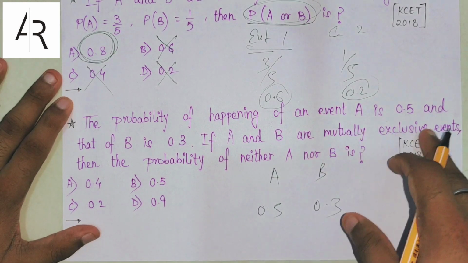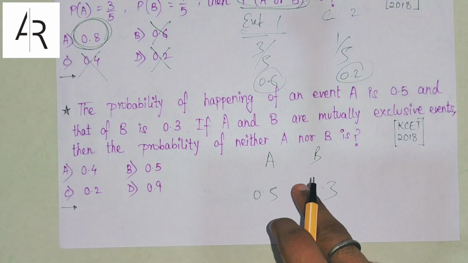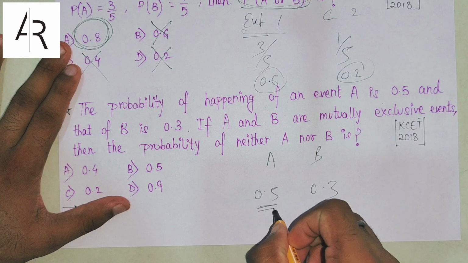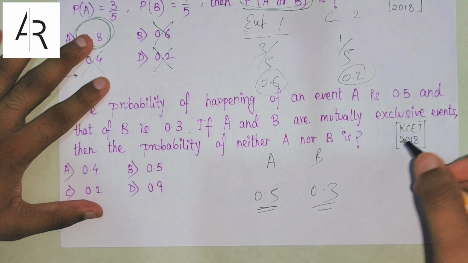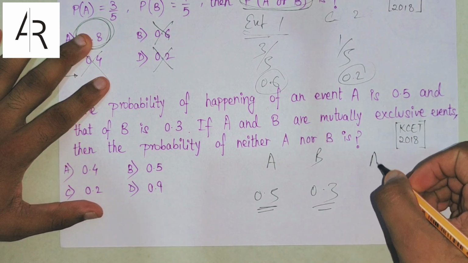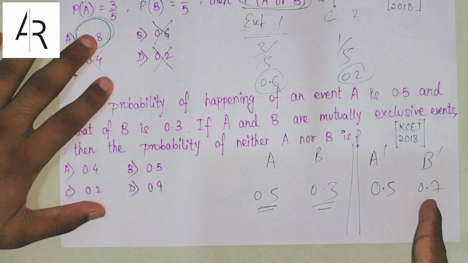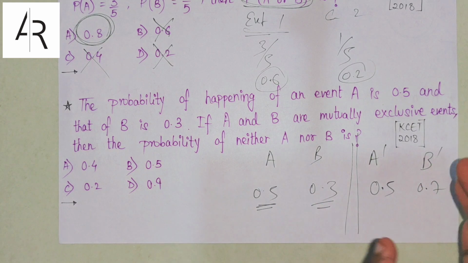If A and B are mutually exclusive events, then the probability of neither A nor B. Now understand this, the probability of A happening is 0.5 and the probability of B happening is 0.3. So I am changing this. I am saying A not happening and B not happening. So A not happening probability will be 0.5 and B not happening probability will be 0.7, right? 1 minus 0.3 is 0.7 and 1 minus 0.5 is 0.5. So I have converted this to A not happening probability and B not happening probability.